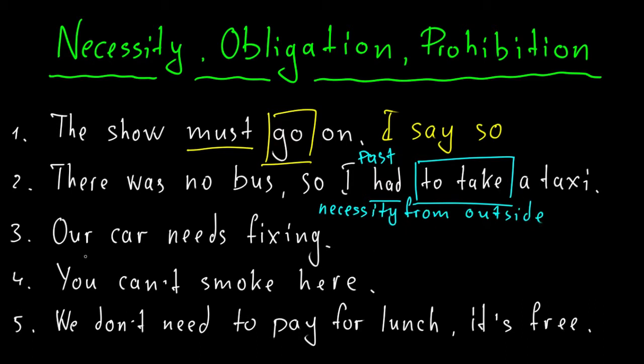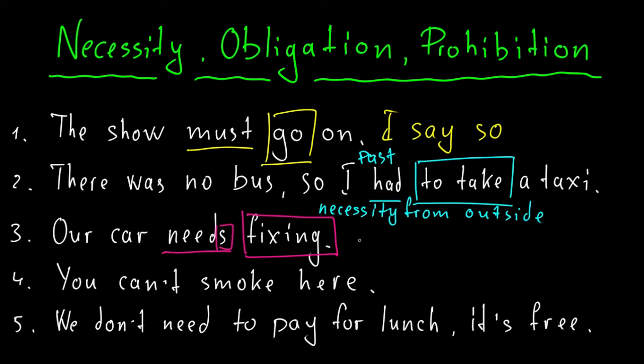Okay, what about number three? Our car needs fixing. Here we have this need with S, but it doesn't really matter. And then we have fixing, so basically it's a gerund. It's interesting because we all know that modal verbs are not used with gerunds, but here needs is basically not a real modal verb. So here I express my opinion.